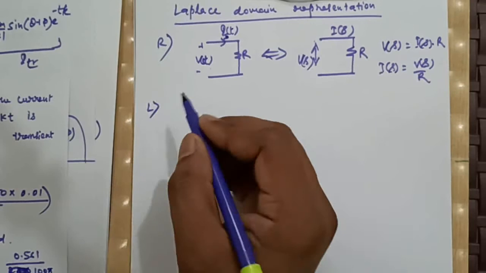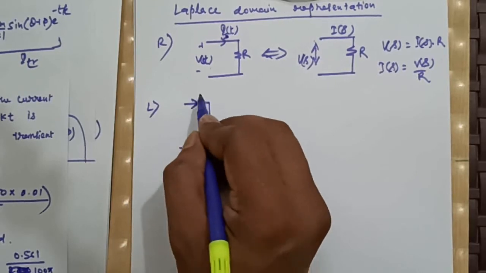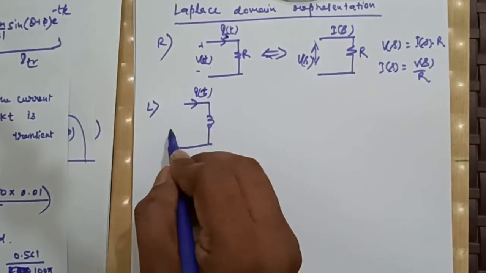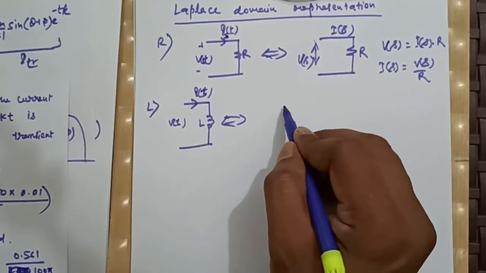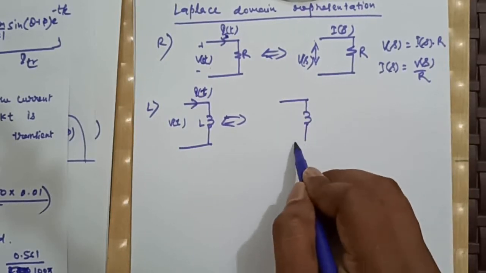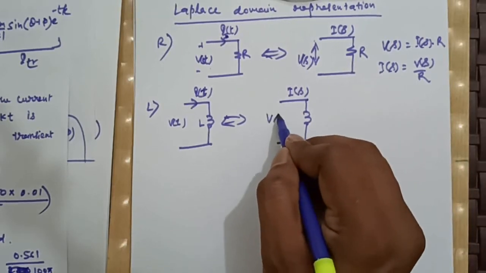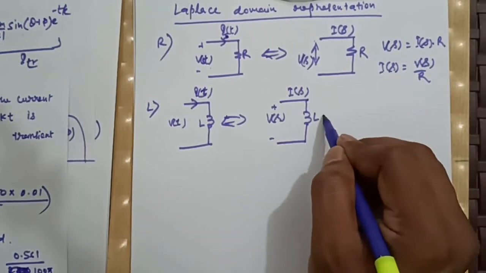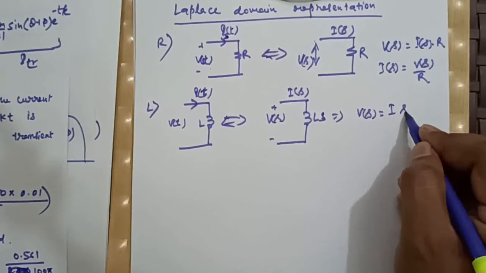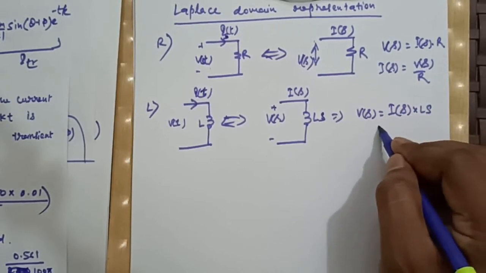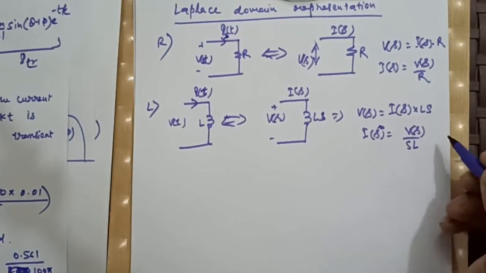In case of L, if it is I(t), if it is V(t) and this is L, then its Laplace transform will be represented as, this is I(s), V(s) and this is Ls. So our V(s) will be I(s) into Ls, or our I(s) will be V(s) by sL, right?